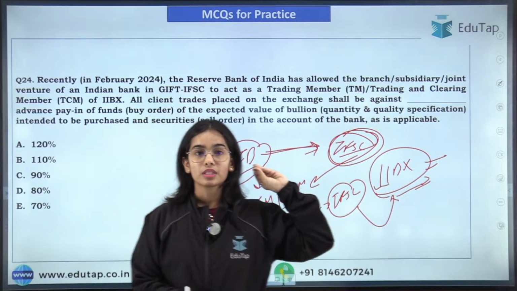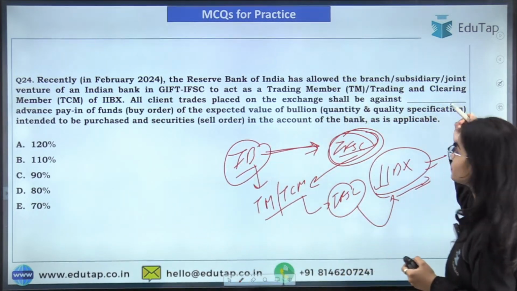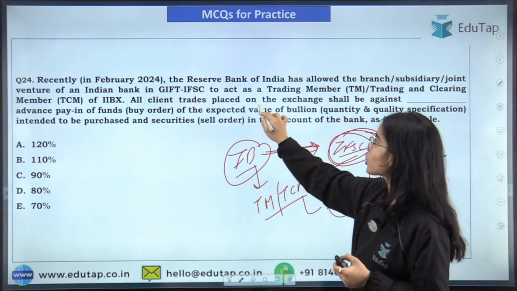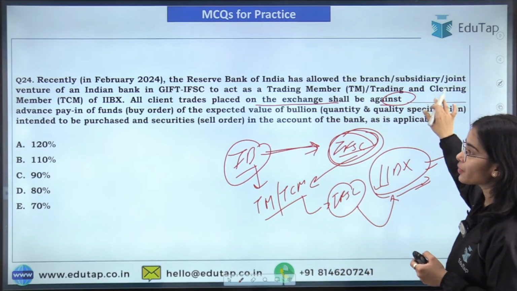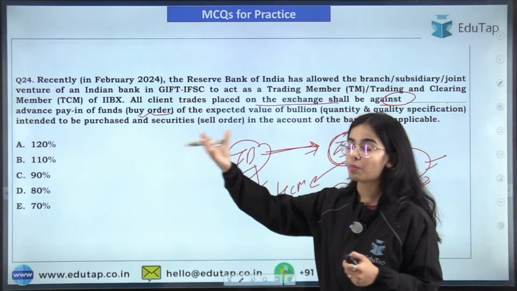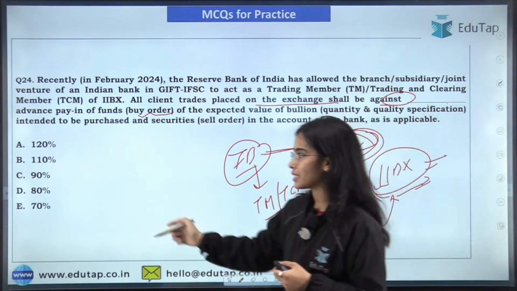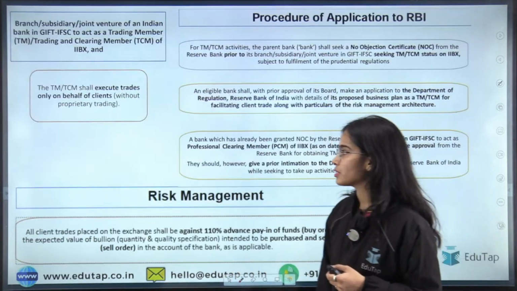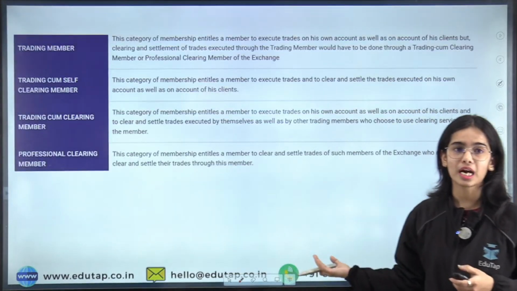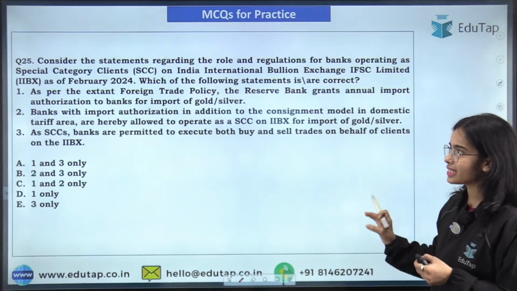So the risk weight will be 110%, or we can say that all the client trades placed on the exchange shall be against 110% of the advance payment of funds. That is, if there is a buy order, then 110% of the funds has to be taken from the client. So here the answer is 110%. Okay, so we have discussed the whole news article very clearly in the revision session also, we revised it very thoroughly.